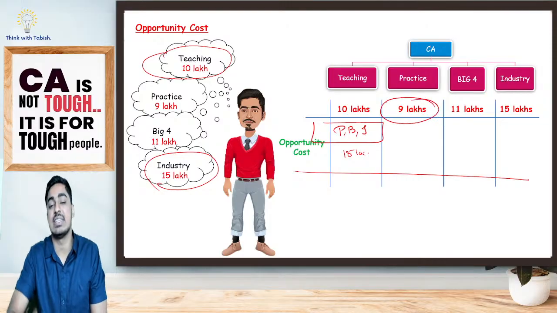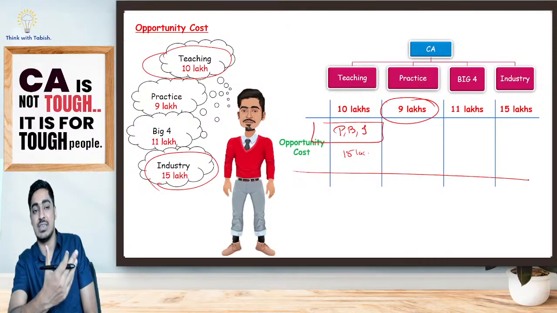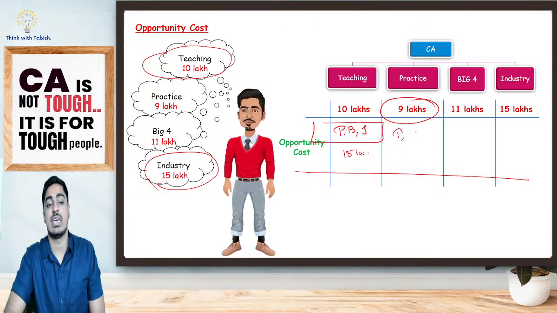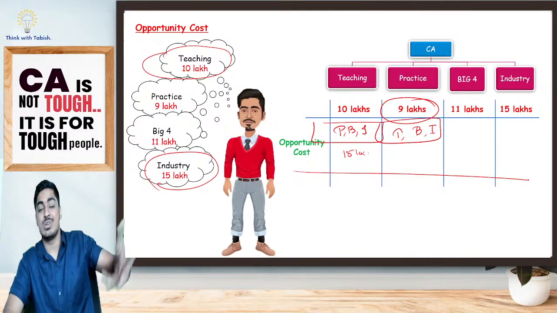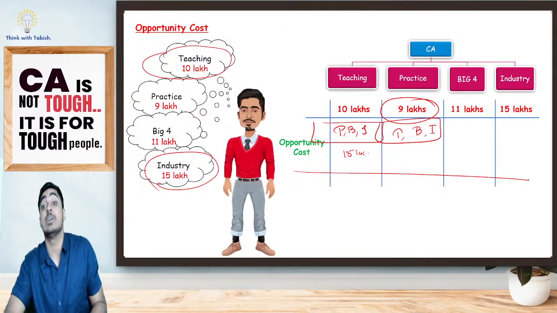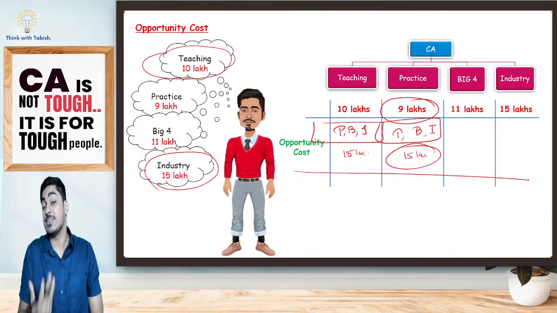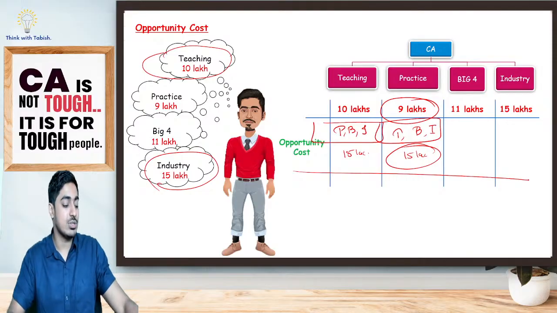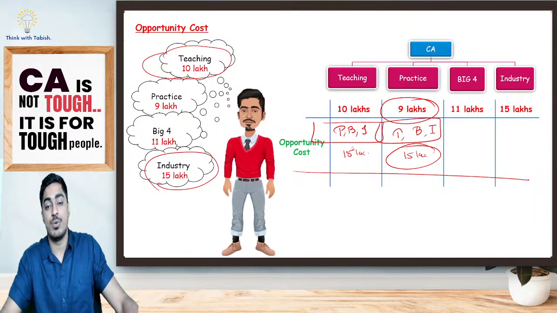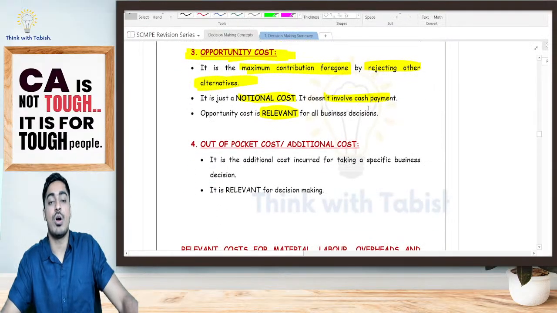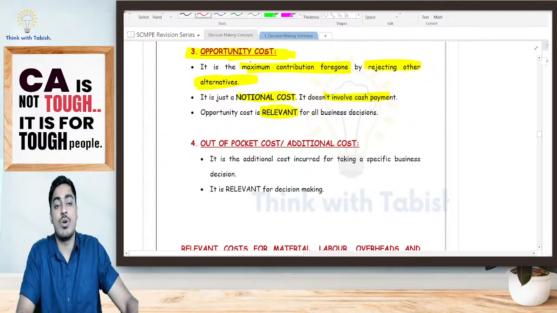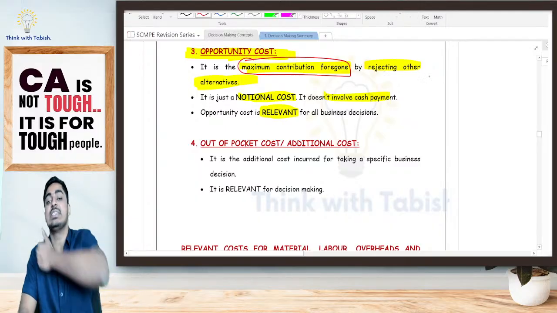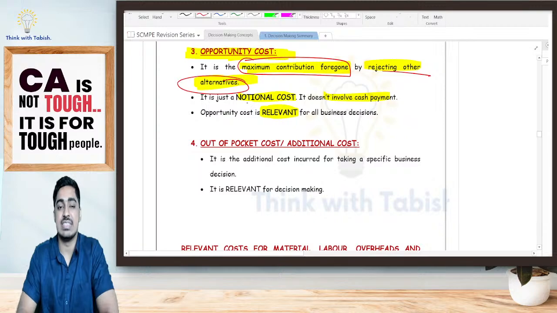Again, if I start my practice, 9 lakh I will be getting. So what am I sacrificing? I'm sacrificing my teaching, I'm sacrificing my big four, I'm sacrificing my industry. Which one will give me most pain, students? It was giving me 15 lakh rupees that I've sacrificed. That is my opportunity cost. Is it clear, everyone? What is your opportunity cost? It is the maximum contribution foregone, maximum contribution that you have sacrificed by rejecting other alternatives. It is just a notional cost. It is going to be relevant for your decision making.